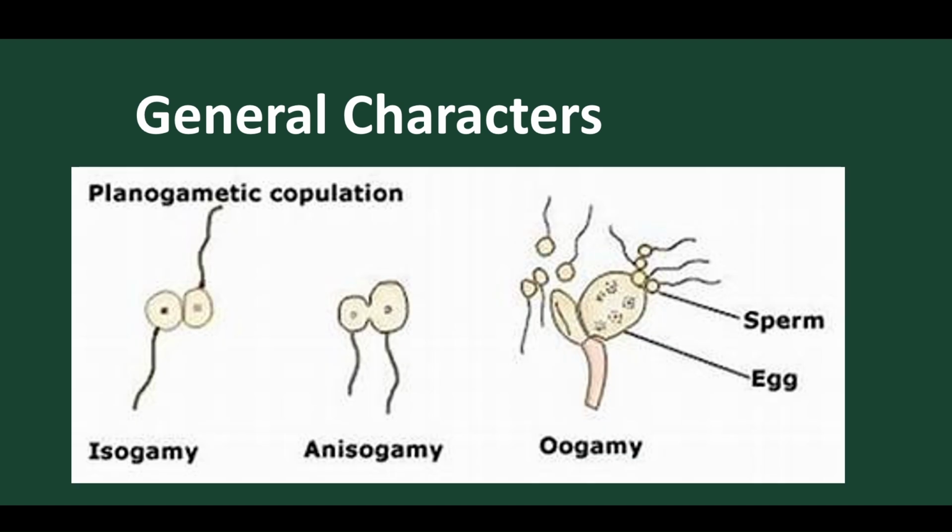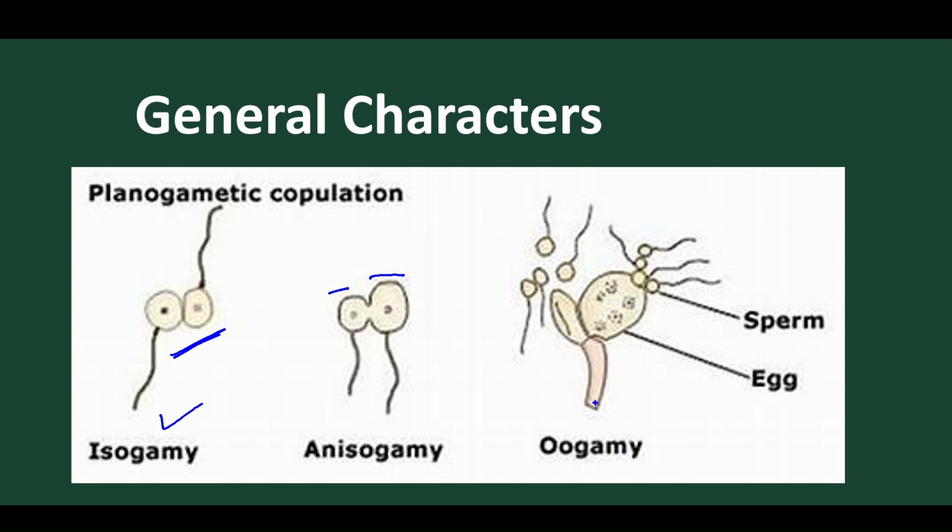It is of three types. One is isogamy, where union of the same type of gametes takes place and both are flagellated. Anisogamy, where union takes place between different types of gametes, different sizes of gametes.